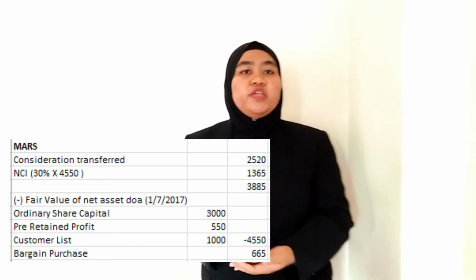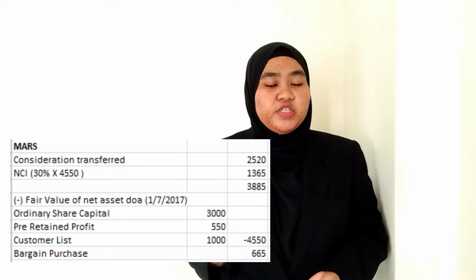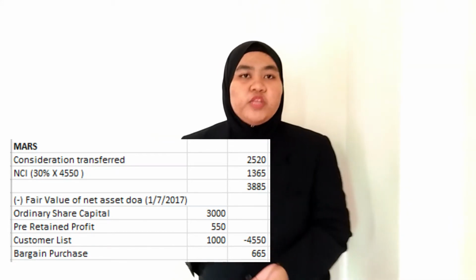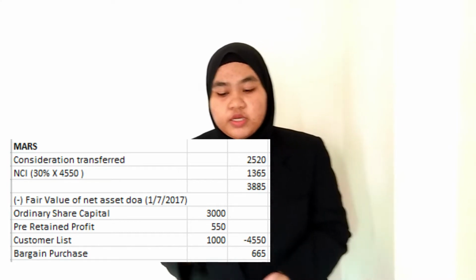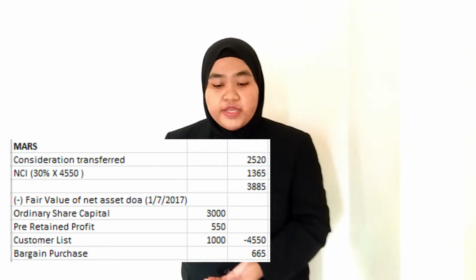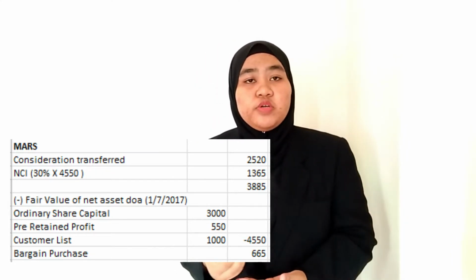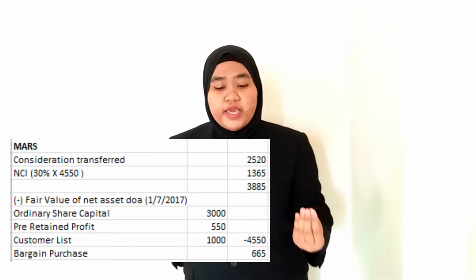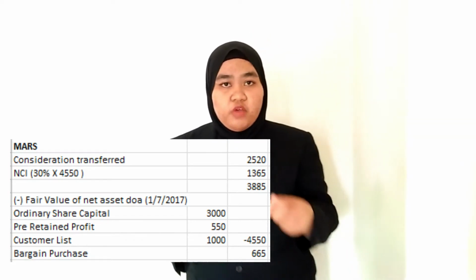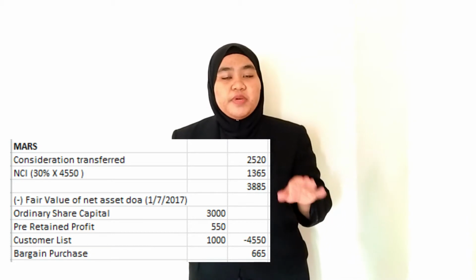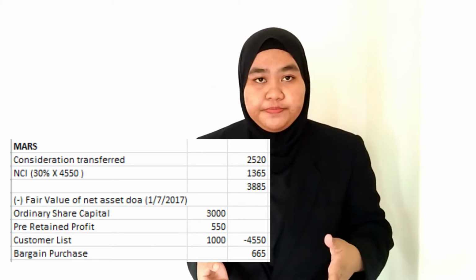And then for Mars, the consideration transferred consists of a share exchange. The amount of shares is 2,100 times RM1.20. So it will give the consideration transferred of 2,520. Okay, Mars also recognizes the customer list in the amount of 10,000 at the date of acquisition. So it will give a bargain purchase of 665.